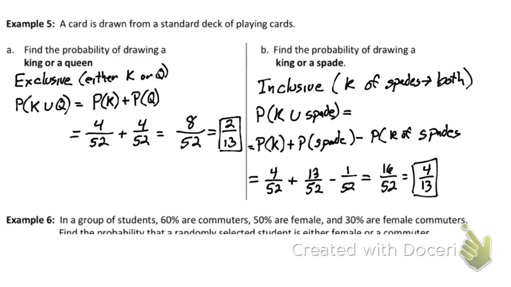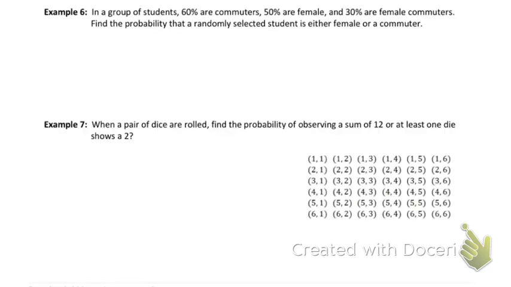All right, that's how you tackle if it's exclusive or inclusive. So what we need to do in these upcoming problems is decide, is it inclusive, is it exclusive, and then use that information. So our first one says, in a group of students, 60% are commuters, 50% are female and 30% are female commuters. Find the probability that a randomly selected student is either female or a commuter.